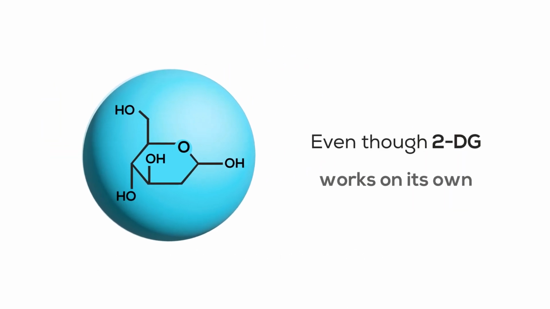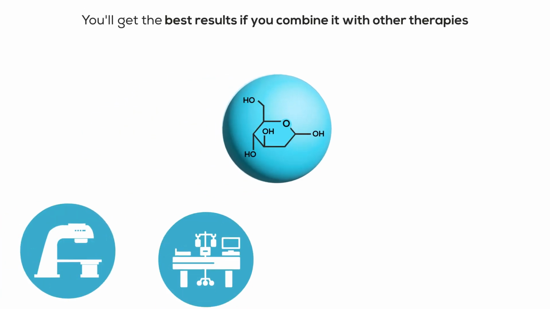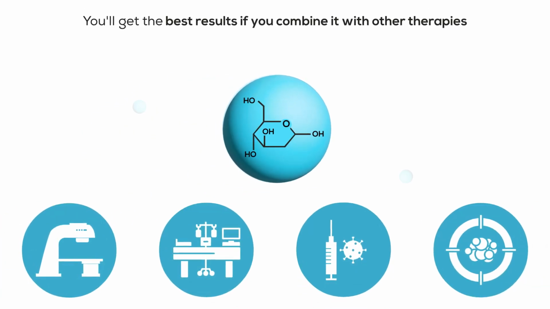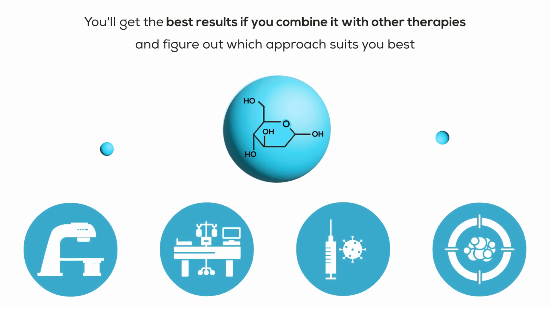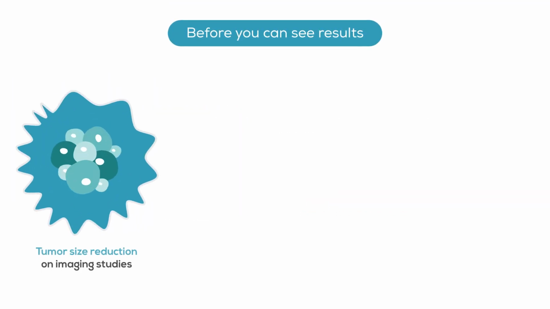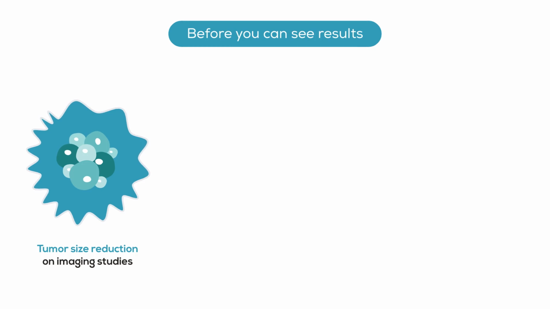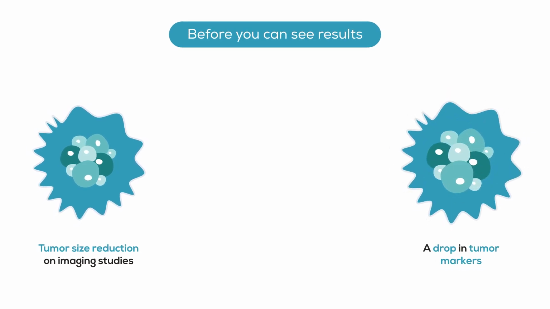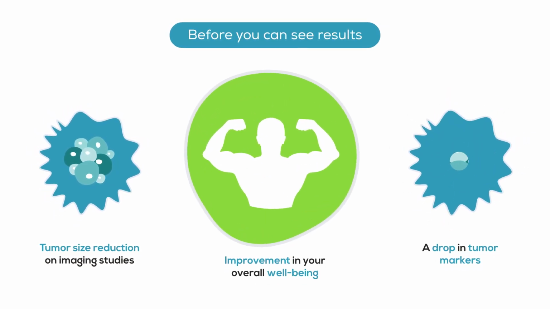Even though 2DG works on its own, you'll get the best results if you combine it with other therapies and figure out which approach suits you best. It can take at least 2 to 4 months before you can see results: tumor size reduction on imaging studies, a drop in tumor markers, or improvement in your overall well-being.